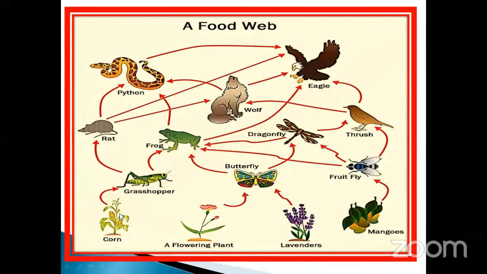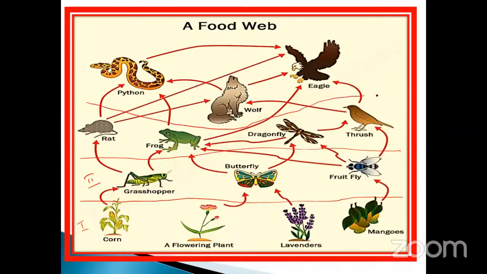See the food web. These are all our producers. These are all our producers, the first trophic level up to this level. Producer. The second one is herbivorous, already discussed. Herbivorous. The third one, just imagine, this one is called what? This one is called carnivores, primary carnivores. This one is secondary carnivores, and then tertiary. Each one has a link.